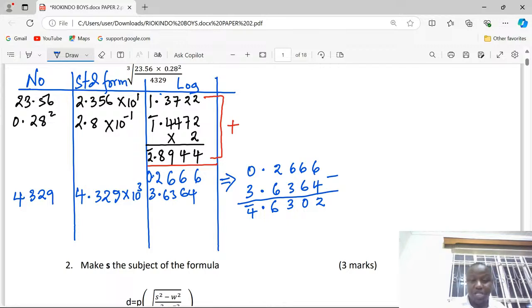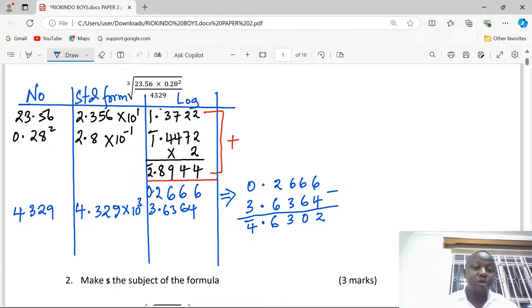Now, at this point, there is a general cube root. And for us to deal with a root, we usually multiply by a third. If it is root 3, we multiply the log by a third. If it is root 2, we multiply by a half. If it is root 4, we multiply by a quarter. So in this case, we are multiplying by a third, or rather dividing by 3.